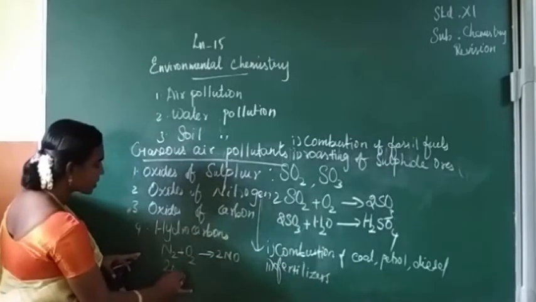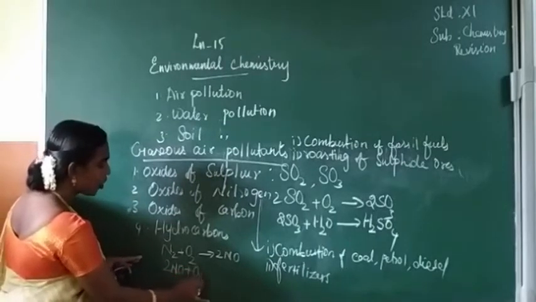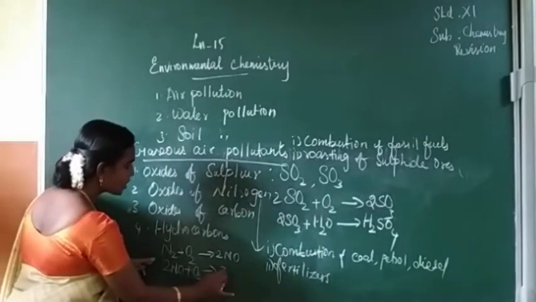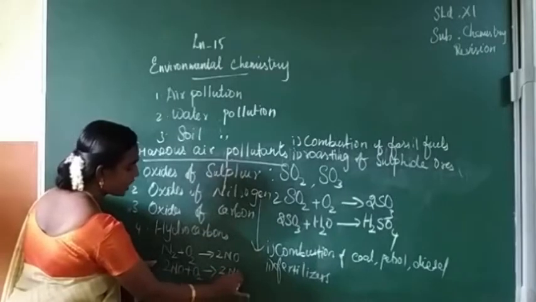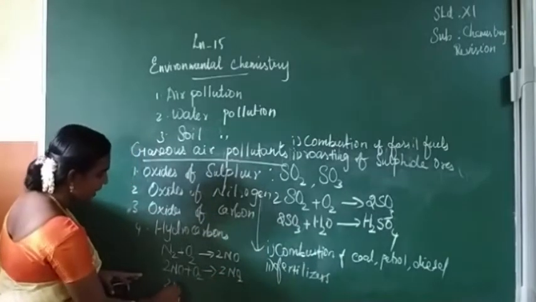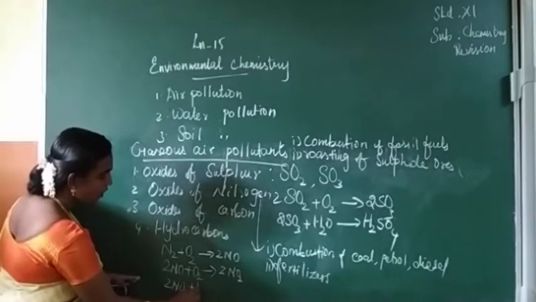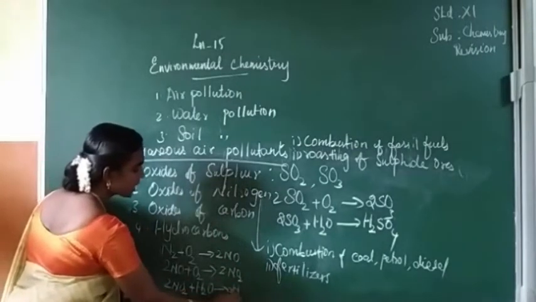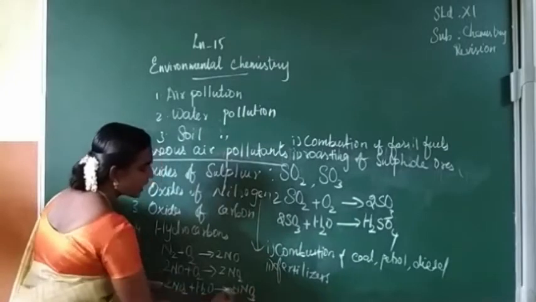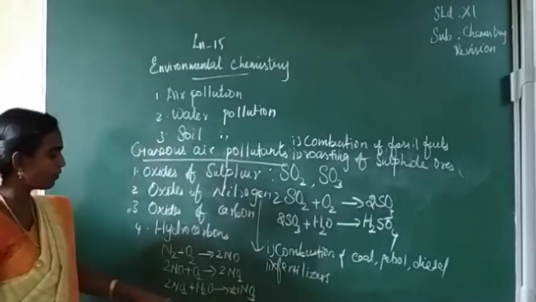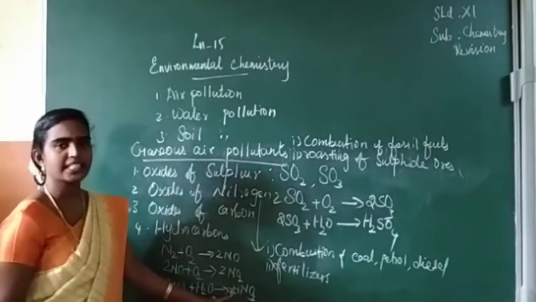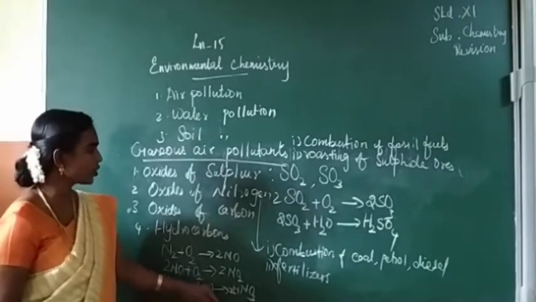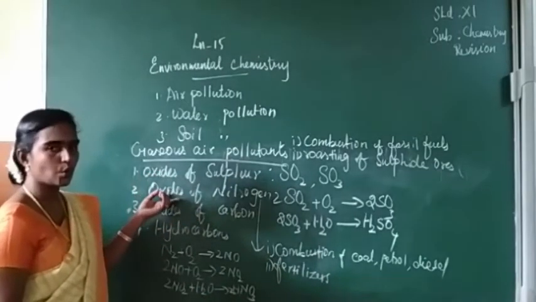This nitric oxide, on reaction with oxygen, forms nitrogen dioxide. This nitrogen dioxide combines with water and forms nitric acid. This acid is also responsible for the formation of acid rain. Is it clear, students? So we have discussed two topics.